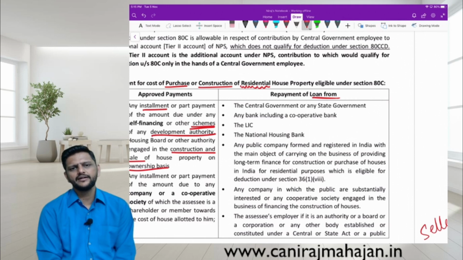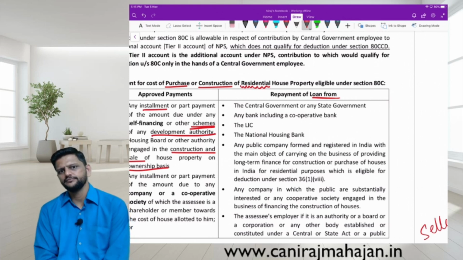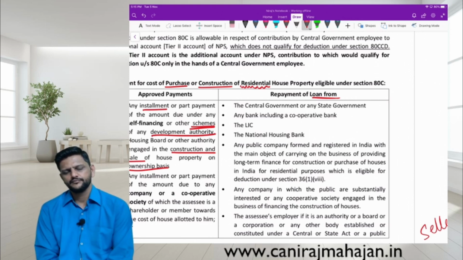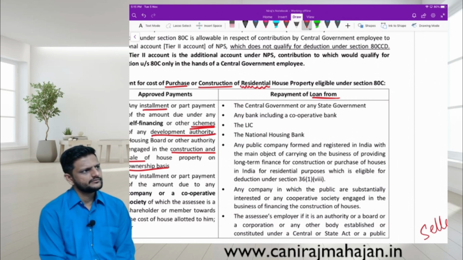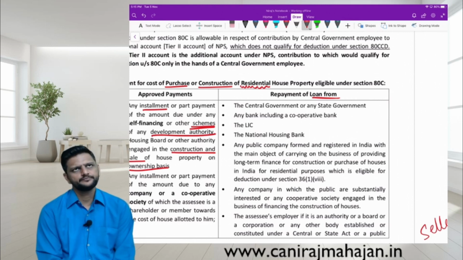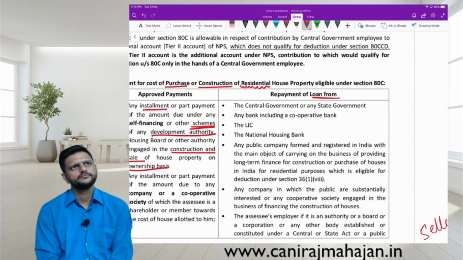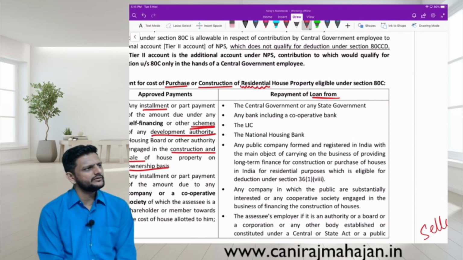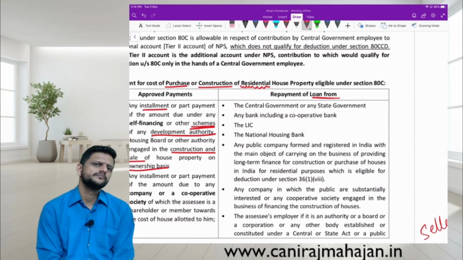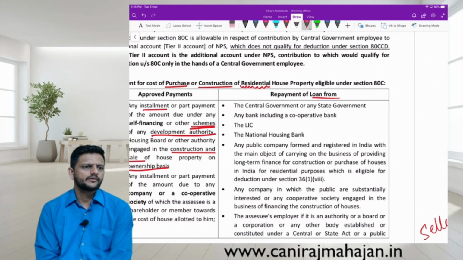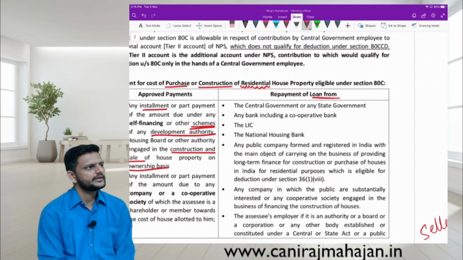You need a banking certificate, yes, a certificate specifying the interest payable. The lender is not specified. Not given anywhere. Okay, then remind me, I'll give you again clearly.